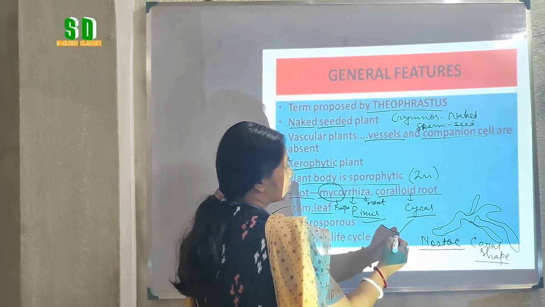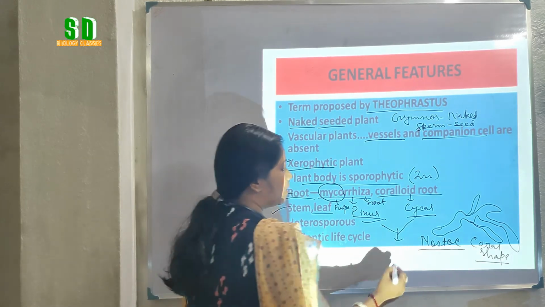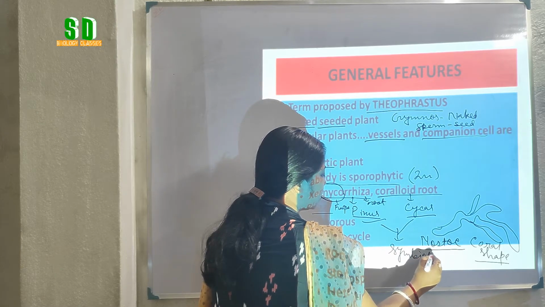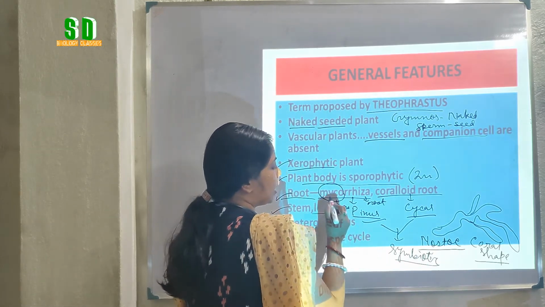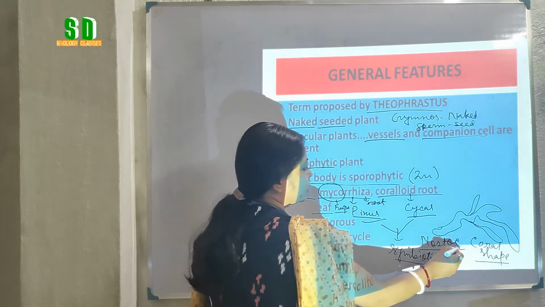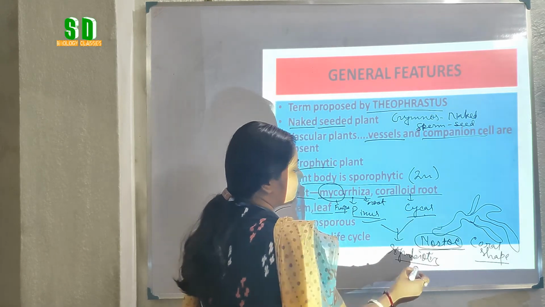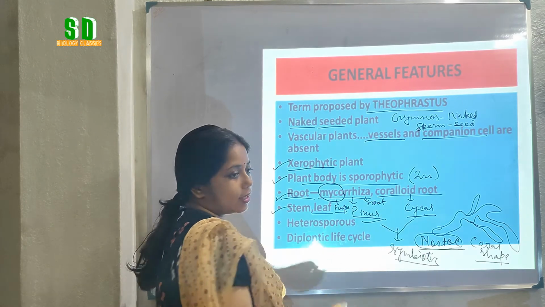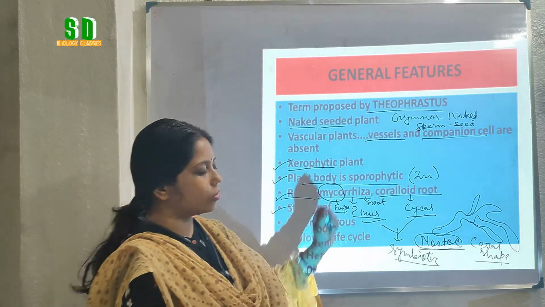So Pinus and Cycas both make symbiotic associations. One of them makes a symbiotic association with a fungus and makes mycorrhiza, and the other member, Cycas, makes a symbiotic association with a blue-green alga called Nostoc and makes the coralloid root.